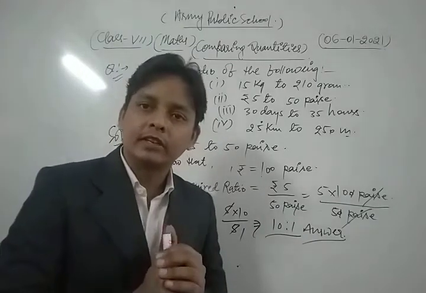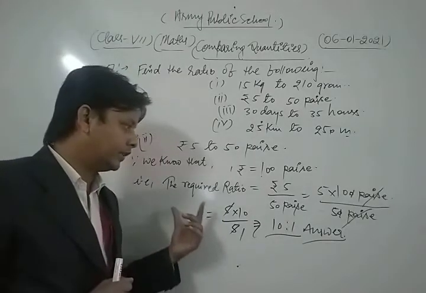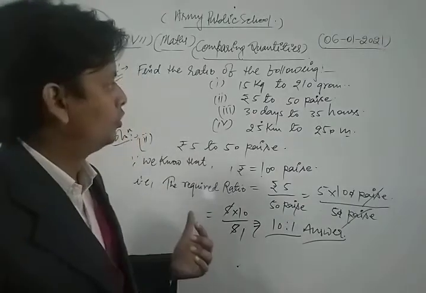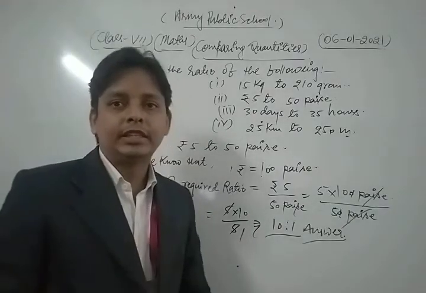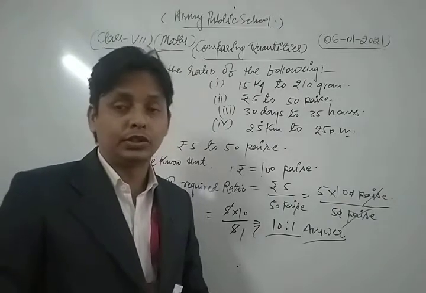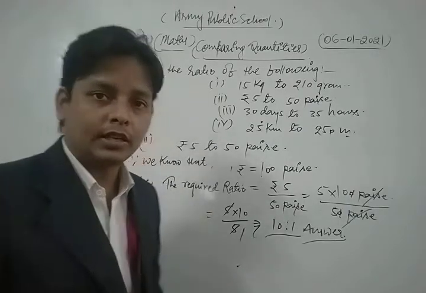So in this way, dear students, we get the required result, that is 10 ratio 1. In this way you can solve each and every question of your NCERT exercise based on the topic ratios. Now similarly we take and solve the next part of this question. Let's see.